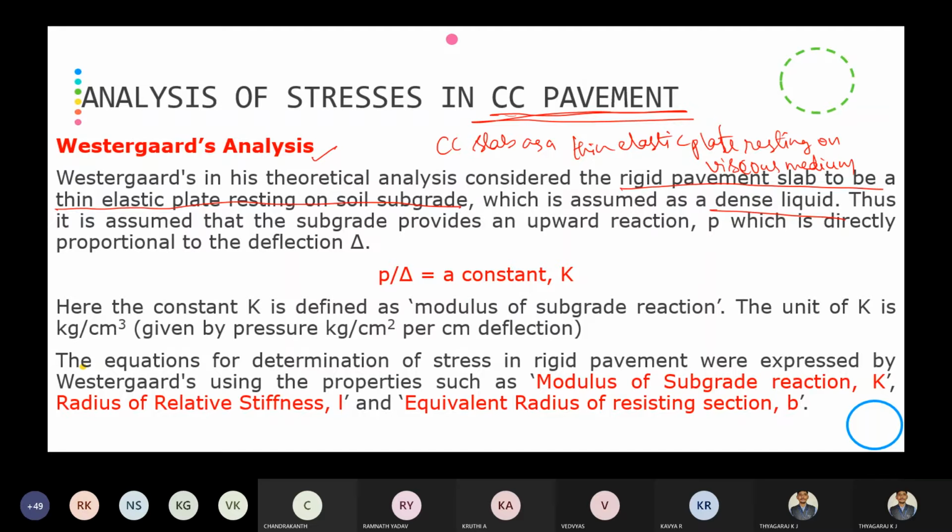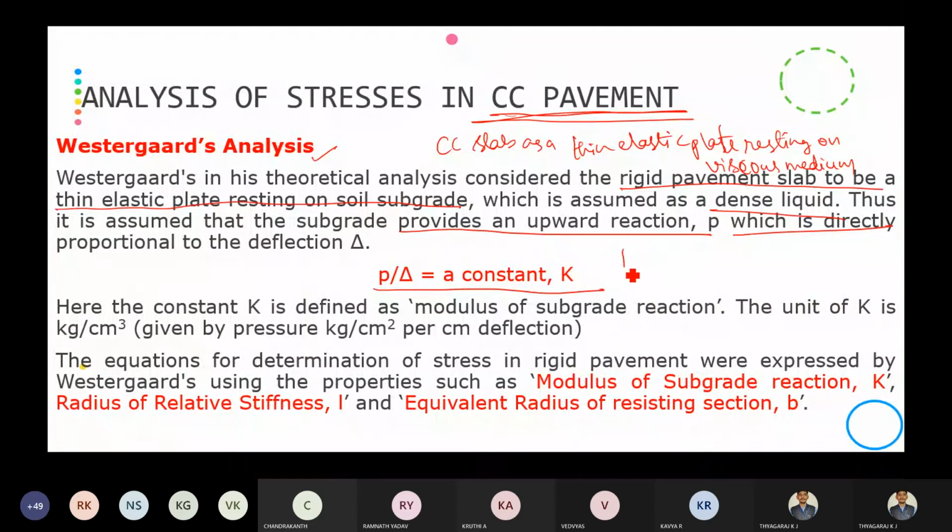As we all know, a thin elastic plate is one whose dimension is less than 5 centimeter. So he has assumed that it is a thin elastic plate resting on the subgrade. The subgrade is considered as a dense liquid with viscous medium. Thus, it is assumed that the subgrade provides an upward reaction p, which is directly proportional to deflection.